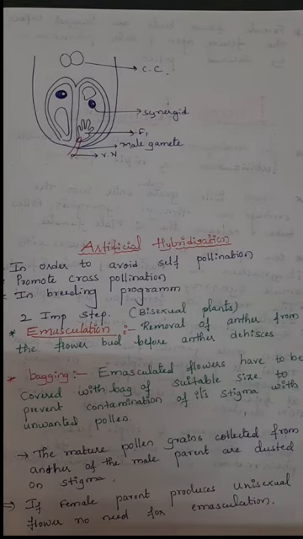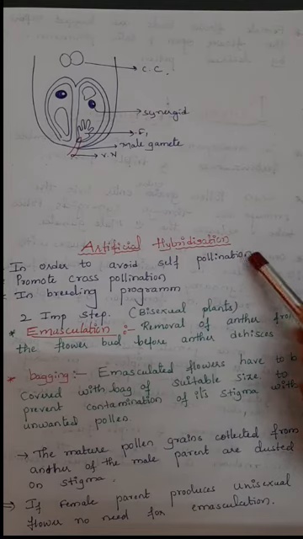Based on the entry of the pollen tube into the embryo sac, there are three types of entry: porogamy, chalazogamy and mesogamy. All these things we discussed in the last class. In that, compatibility and incompatibility are very important. Today another small topic, that is artificial hybridization.